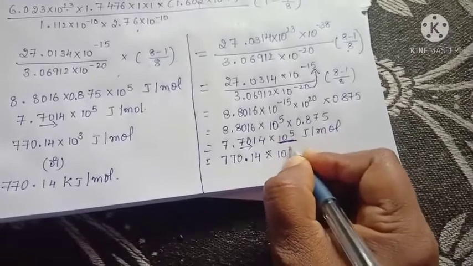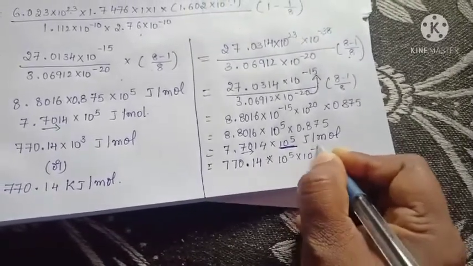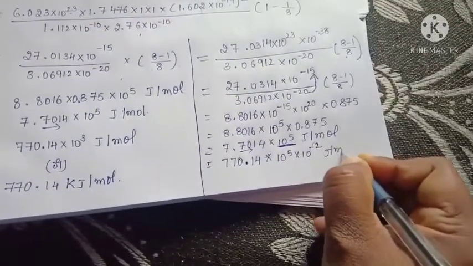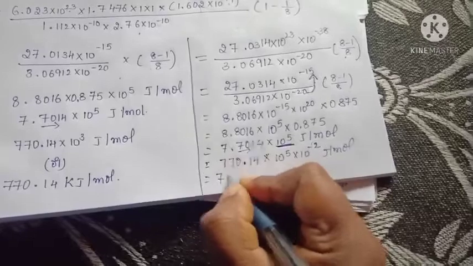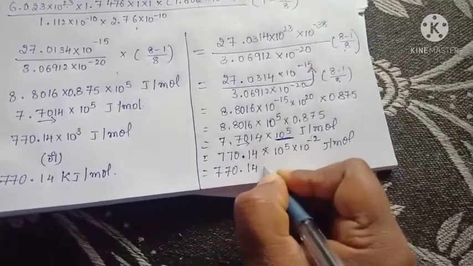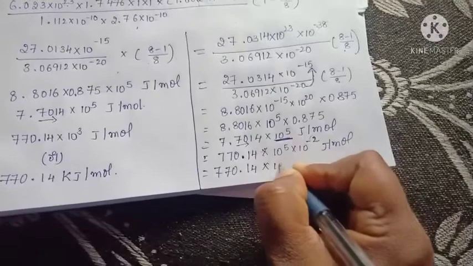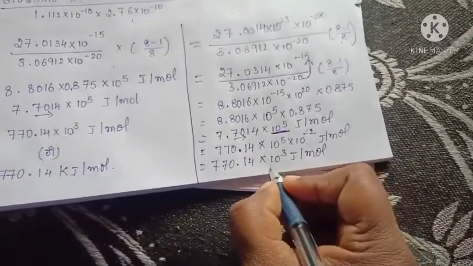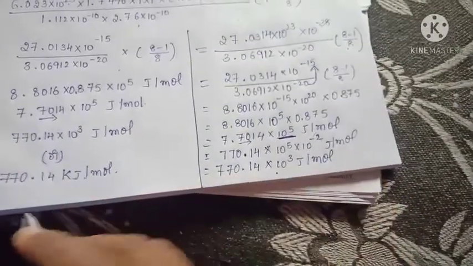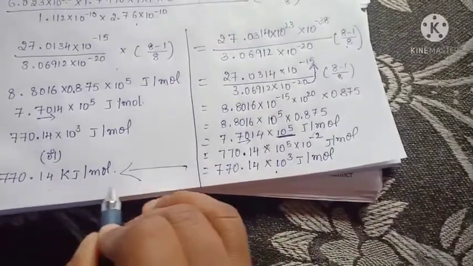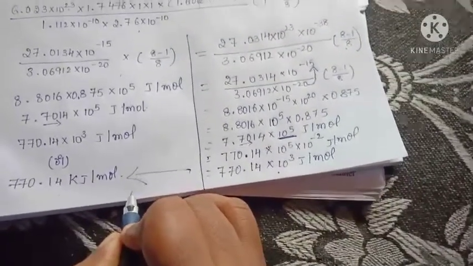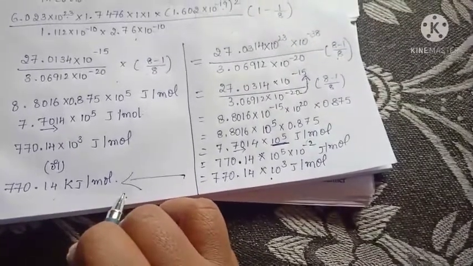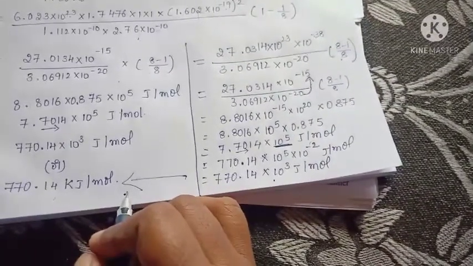770.14 into 10 to the power of 5 into 10 to the power of minus 2. How many points are we taking? Moving only 2 points, that is joule per mole, is equal to 770.14 into 5 minus 2, 10 to the power of 3 joule per mole. The 10 to the power of 3 is also called kilo, so that's why we are carrying out kilojoule per mole. I think you get it. Yesterday you had some confusion about this, so that's why today I am also explaining it. I think all of you got the point.